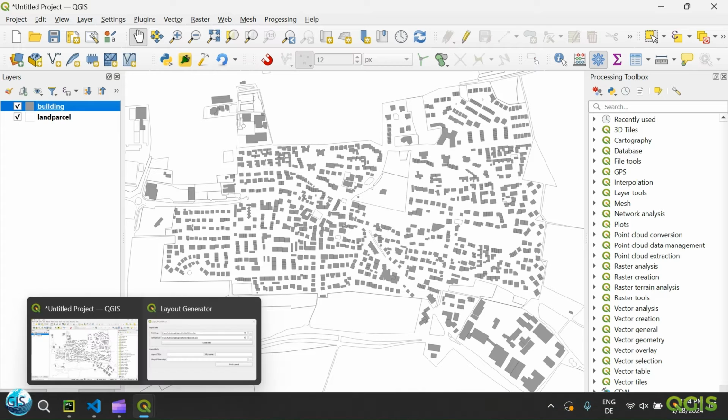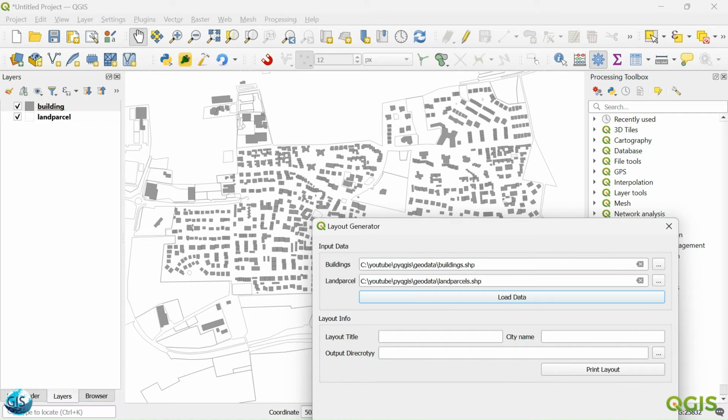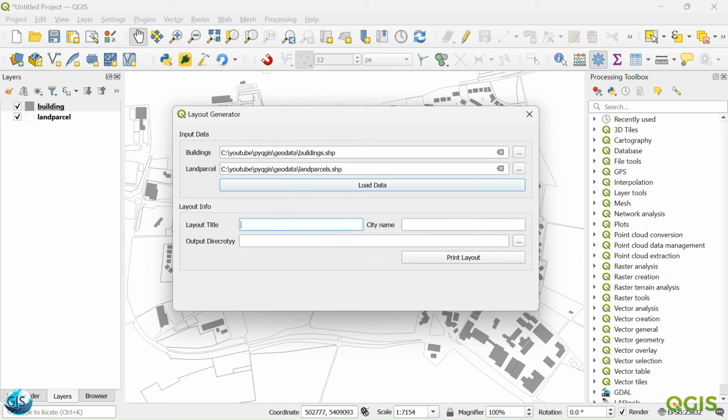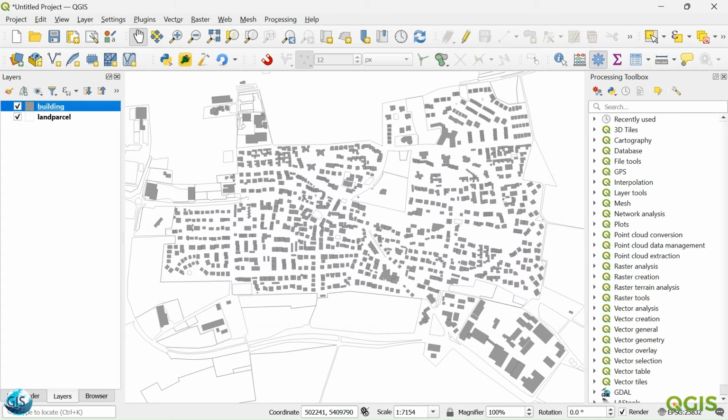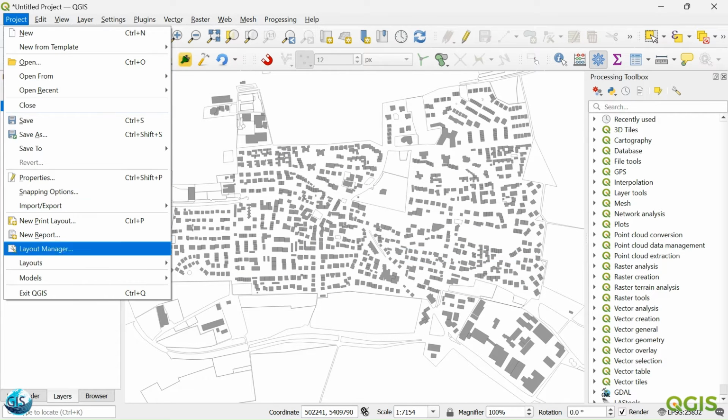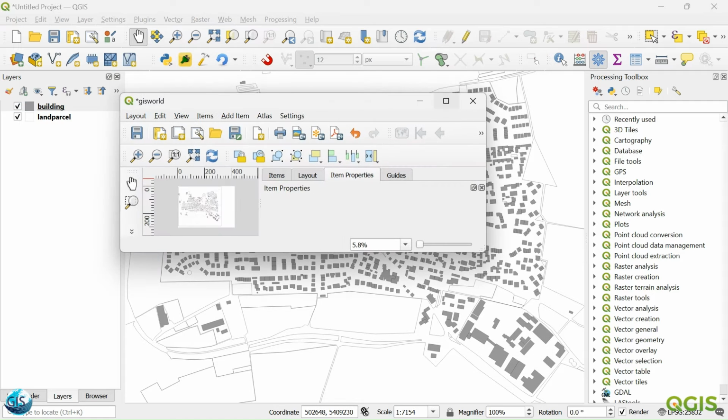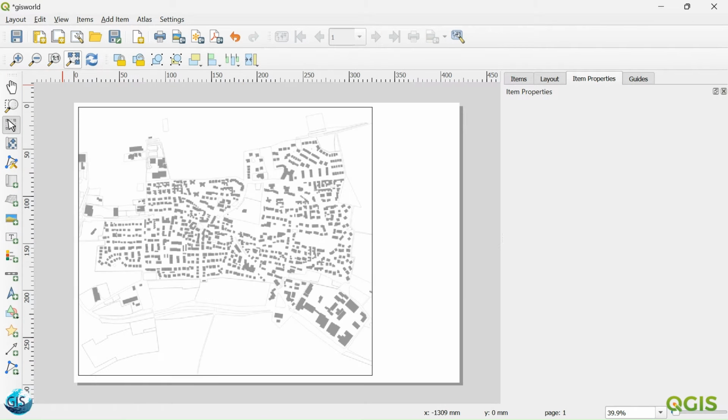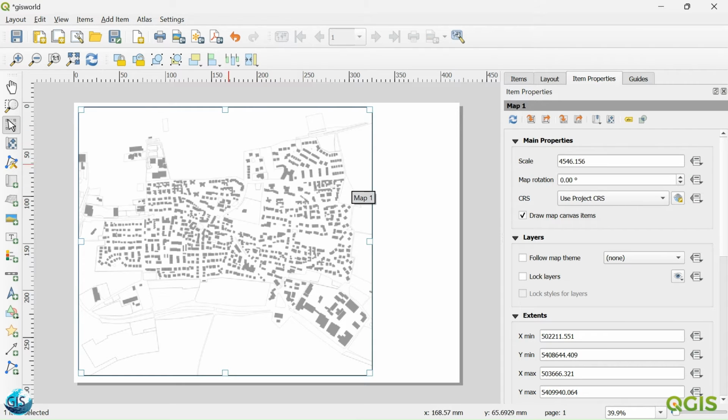Okay, then what I now want to add is the layout title, GIS world. Let's print it. Perfect. Then we will go to the layout, GIS world. Good. Till now you have already seen we have our map.